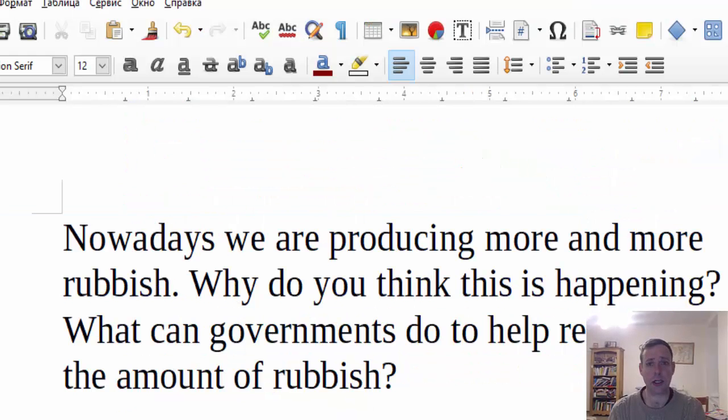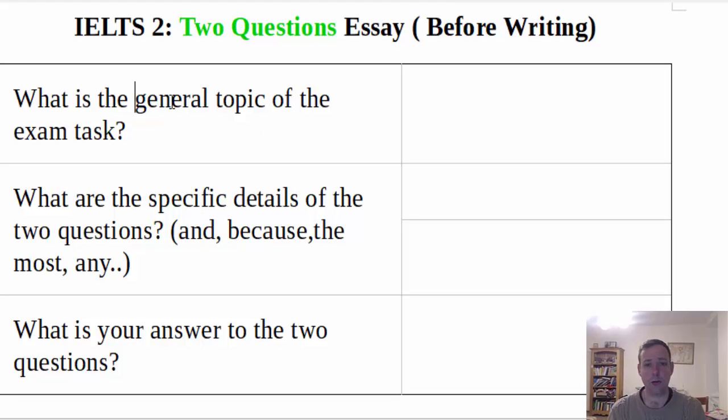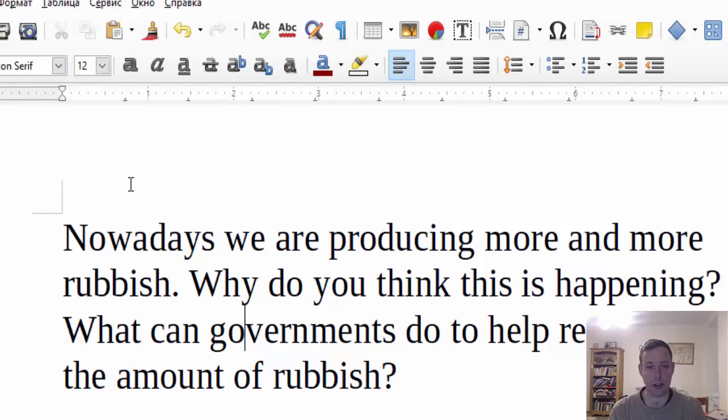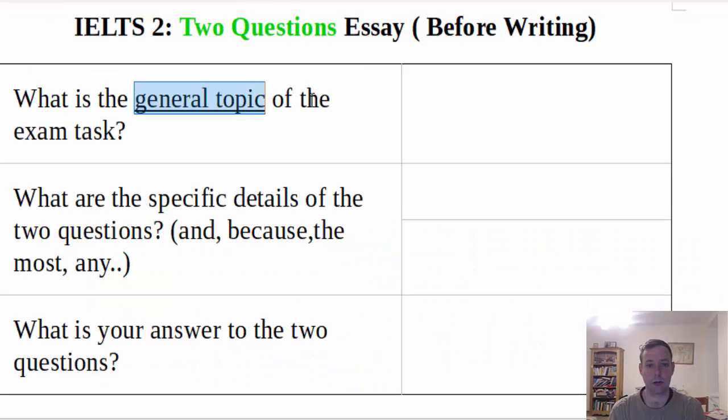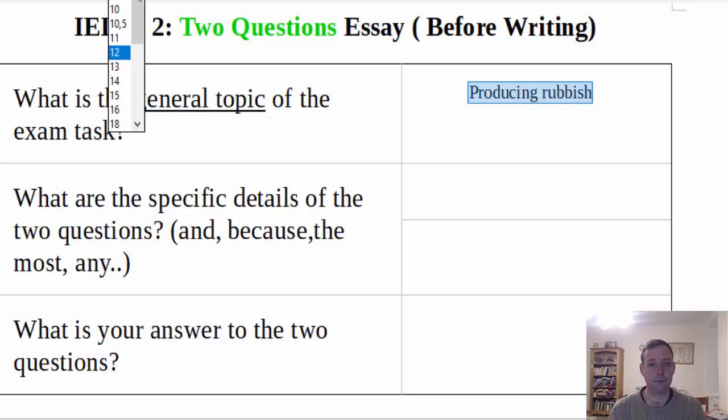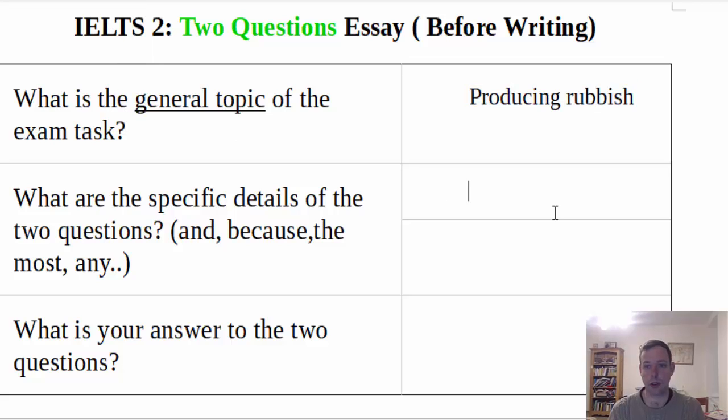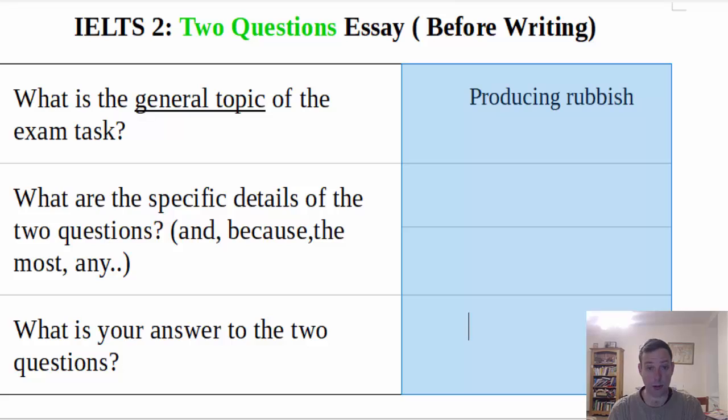The first thing in our checklist was, what is the general topic? And you probably saw there, nowadays we're producing more and more rubbish. So the question is about producing rubbish. Very little detail. We're not talking about recycling rubbish, we're talking about producing rubbish. Okay, producing rubbish is the general topic.